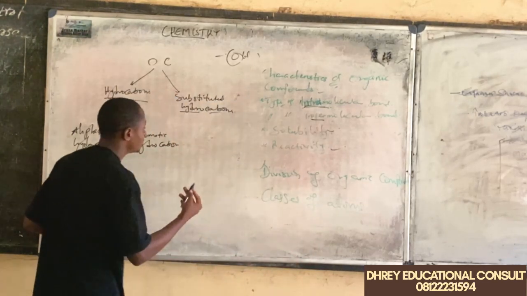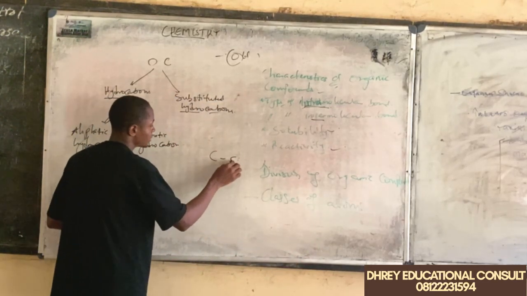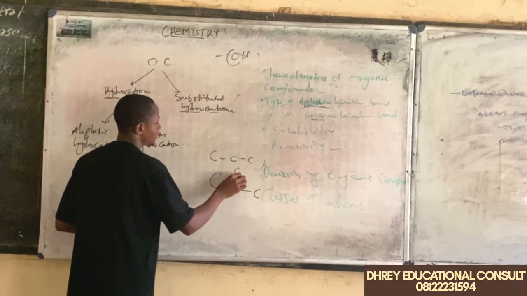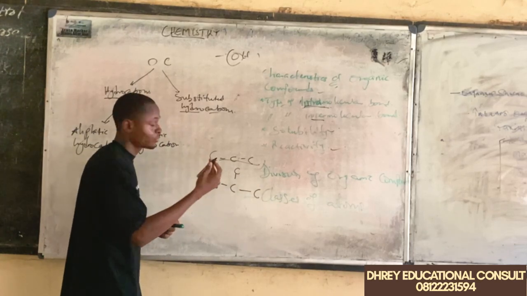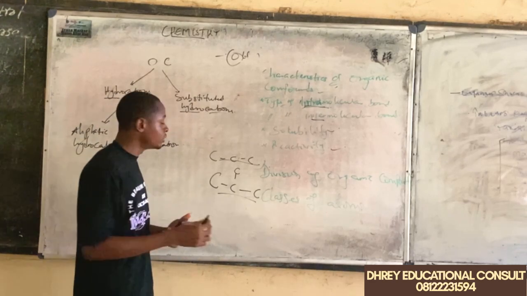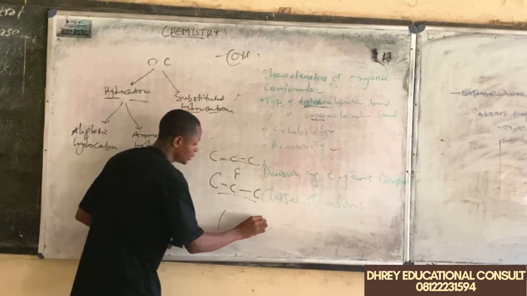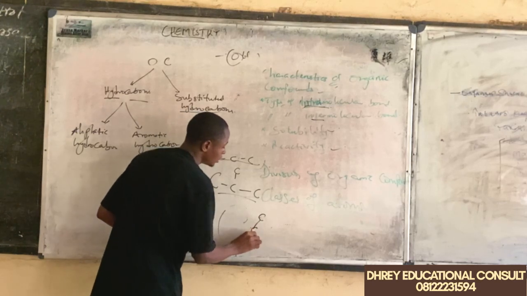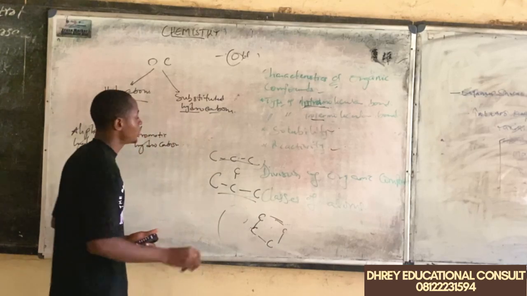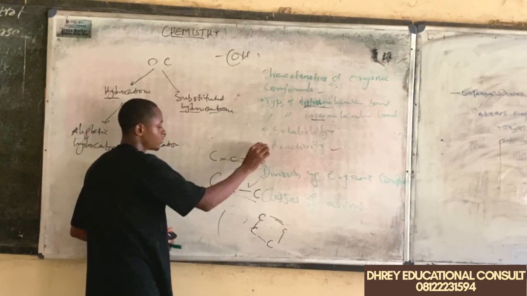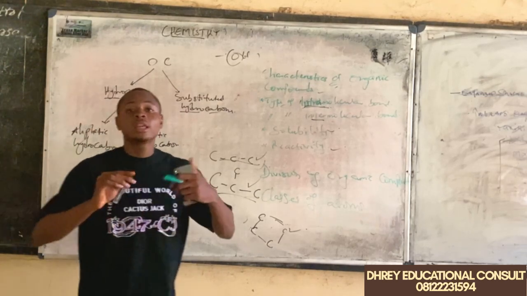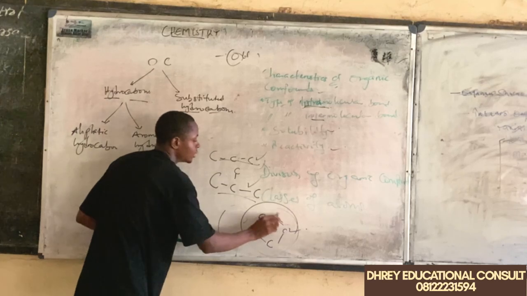We always have them in this format, either this format or this format. In this case, we can say it's straight chain. In this case, we can say it's branched chain. And take note, even in a cyclic format, we can have them. So we usually have them in a straight format, in a branched format, and in a cyclic format. But in the aromatic hydrocarbons, they are usually in a cyclic format.